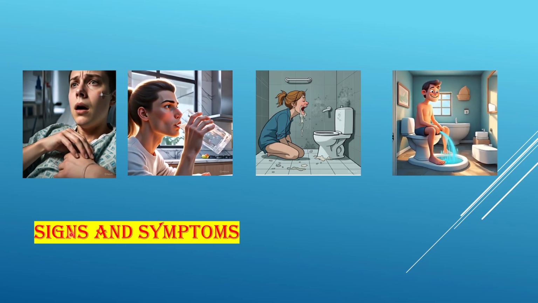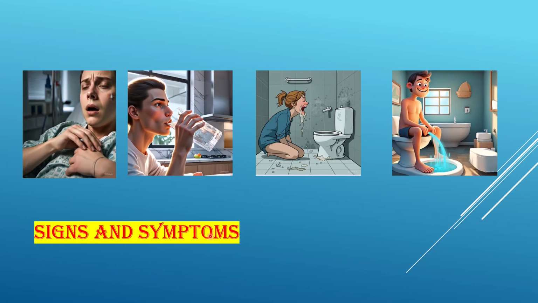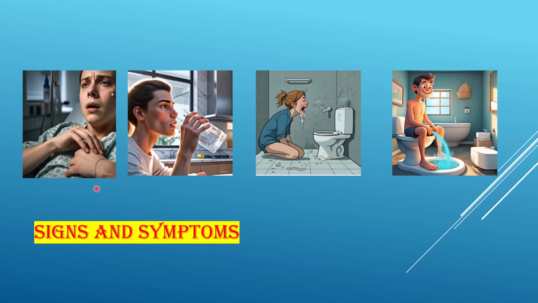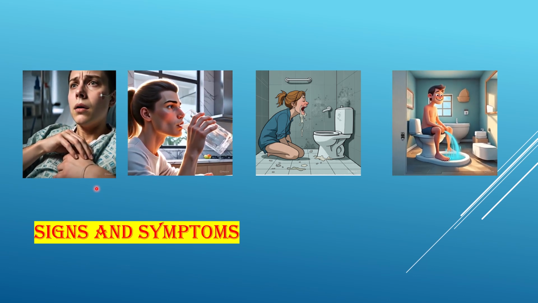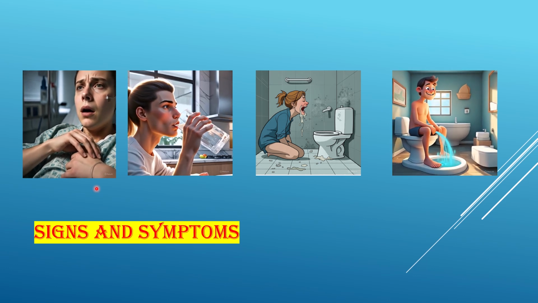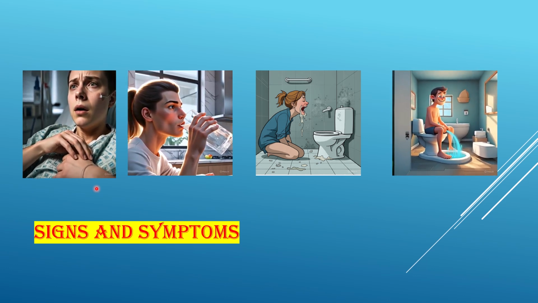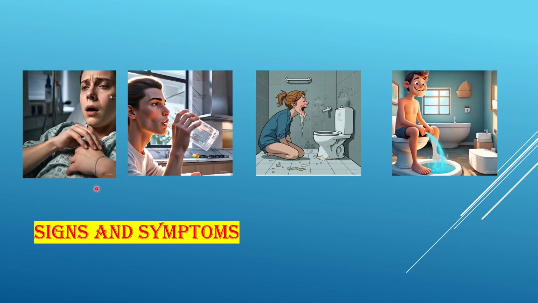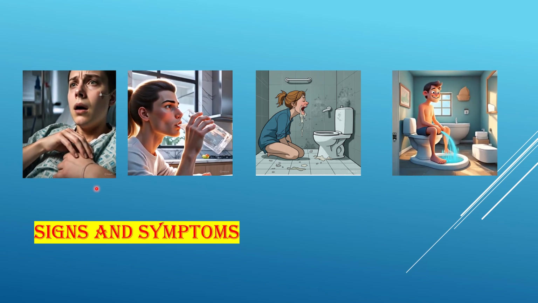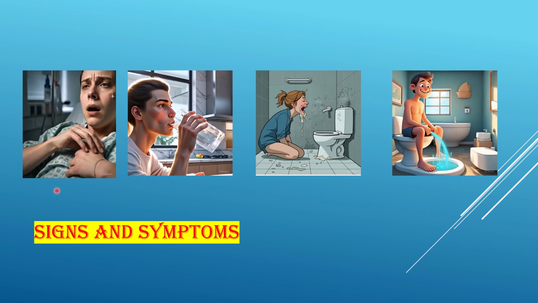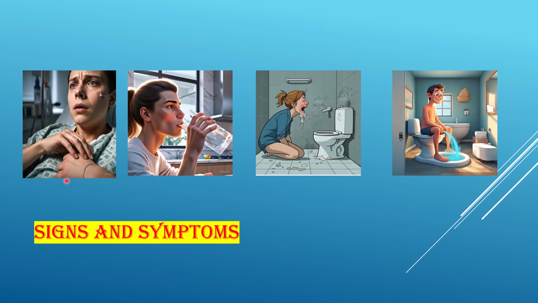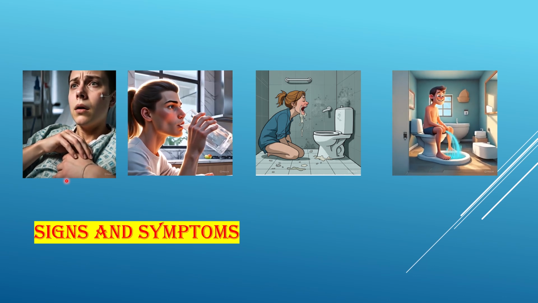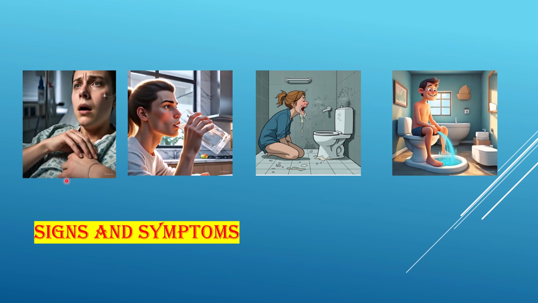Now we are going to discuss the signs and symptoms of diabetic ketoacidosis. The first one is Kussmaul's breathing or Kussmaul's respiration. Why does it occur? Because in diabetic ketoacidosis there is metabolic acidosis. In order to compensate for this metabolic acidosis, the respiratory mechanism will activate and create rapid and shallow respiration, which causes Kussmaul's respiration. Then this breath has a fruity smell because of the ketone accumulation.